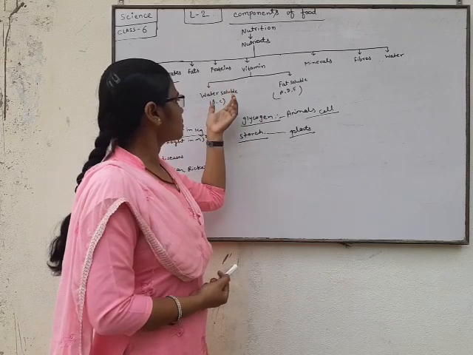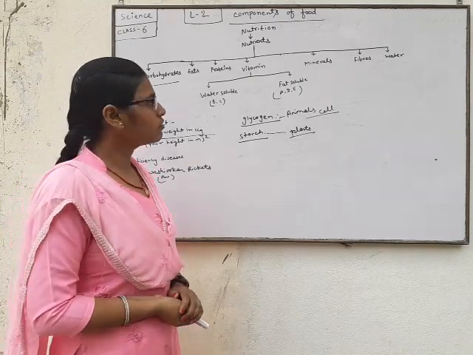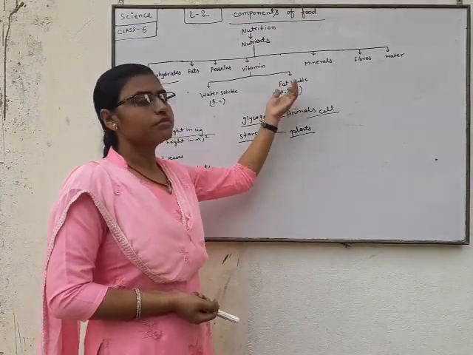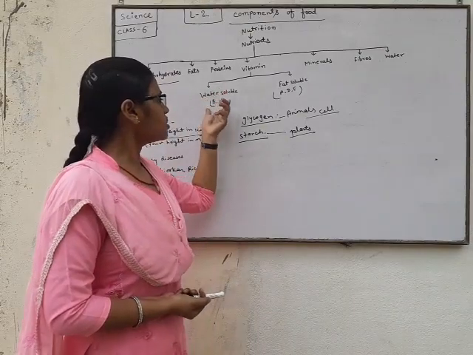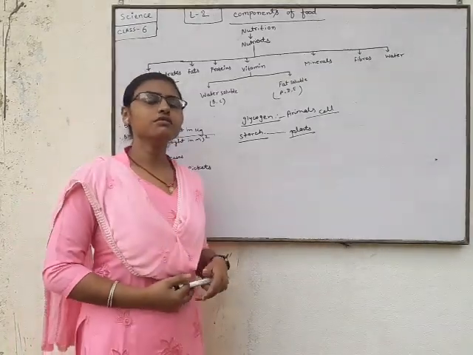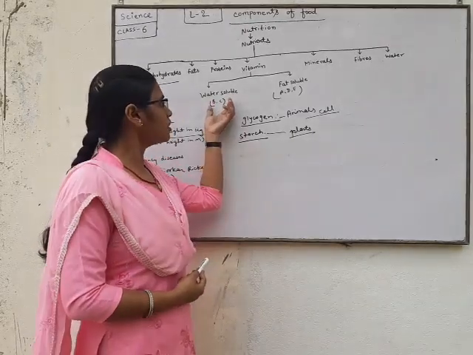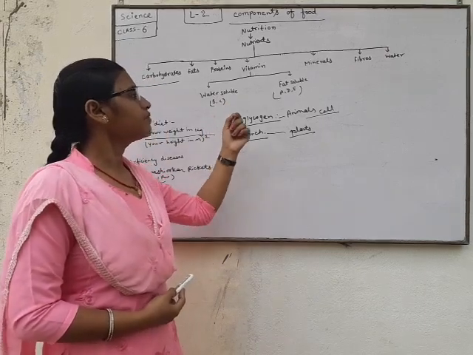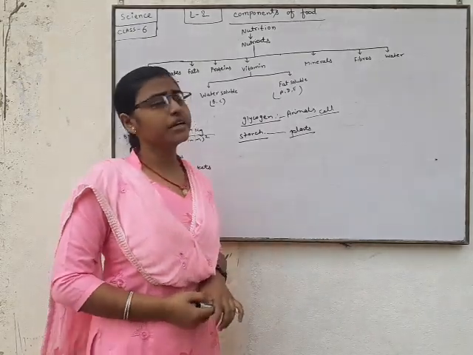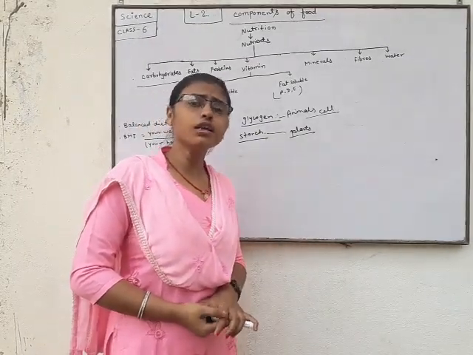Not all vitamins are soluble in water. Vitamin B and vitamin C are soluble in water, and vitamin A, vitamin D and vitamin E are not soluble in water. They are soluble only in fat.